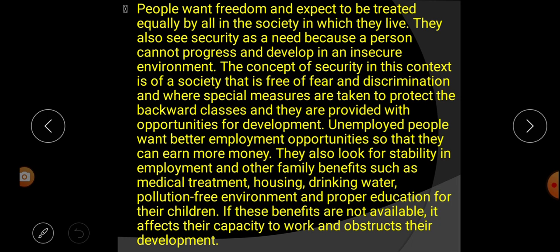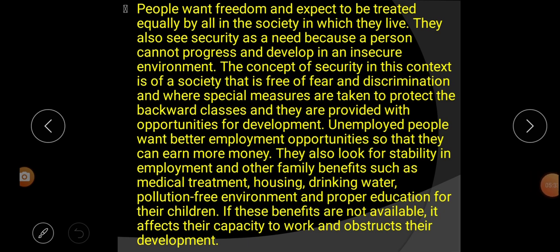They also see security as needed because a person cannot progress and develop in an insecure environment. That means people also need security because they cannot live in an insecure environment. That's why they want security. Next, the concept of security in this context is a society that is free of fear and discrimination, and where special measures are taken to protect the backward classes and they are provided with opportunities for development.